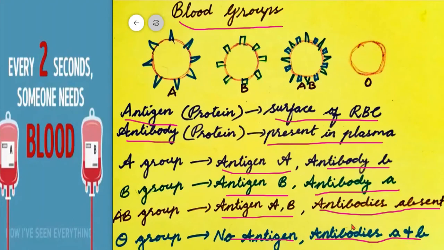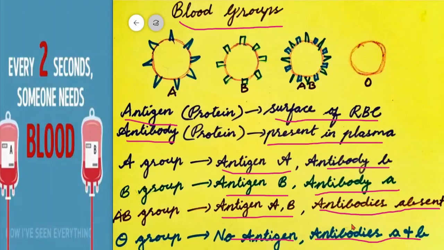Now, we have to see blood donation. In blood transfusion, one must consider the antigen and antibody matching between the donor and the person receiving blood.